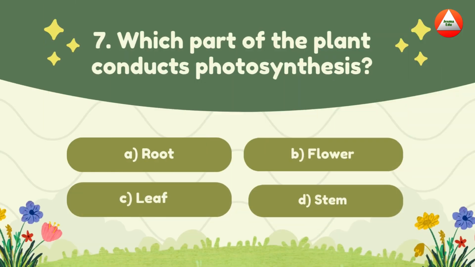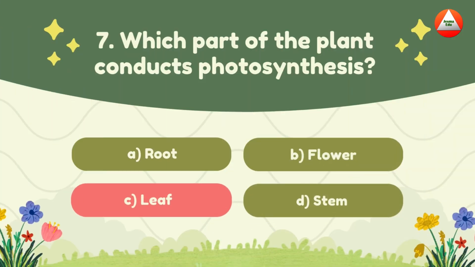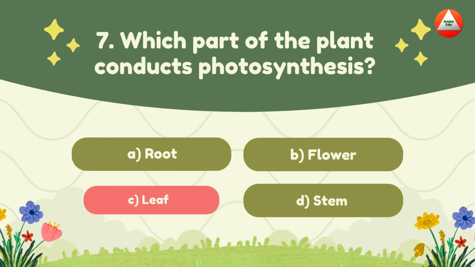Which part of the plant conducts photosynthesis? A. Root, B. Flower, C. Leaf, D. Stem. The answer is leaves. Leaves are the plant's solar panels.